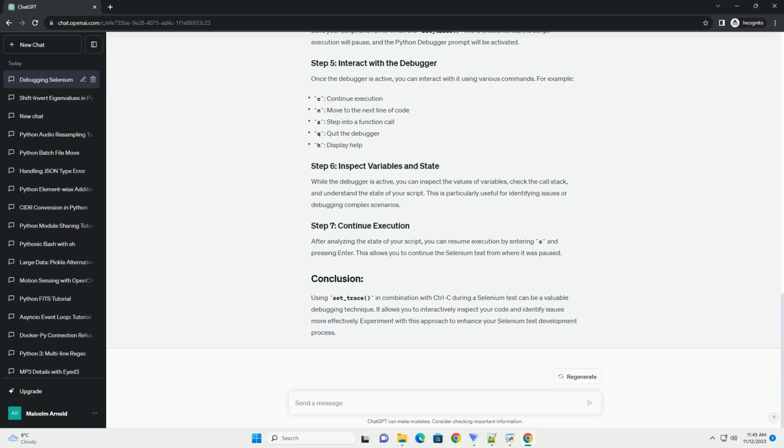After analyzing the state of your script, you can resume execution by entering C and pressing Enter. This allows you to continue the Selenium test from where it was paused. Using set_trace, in combination with Ctrl-C during a Selenium test, can be a valuable debugging technique. It allows you to interactively inspect your code and identify issues more effectively. Experiment with this approach to enhance your Selenium test development process.